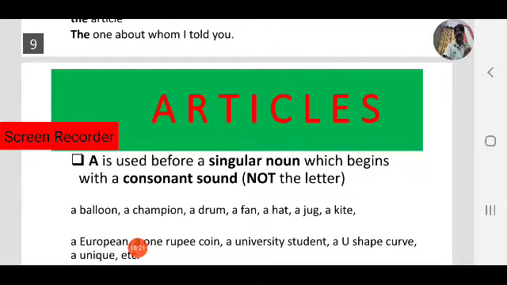Next, observe, this is important. A European, a one rupee coin, a university student, a U-shaped curve, a unique.